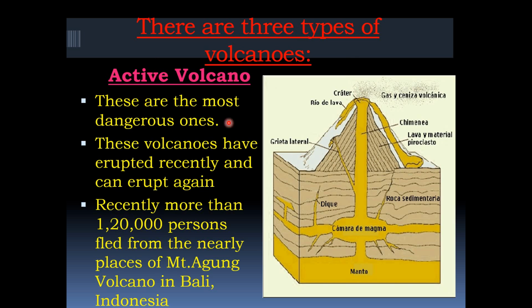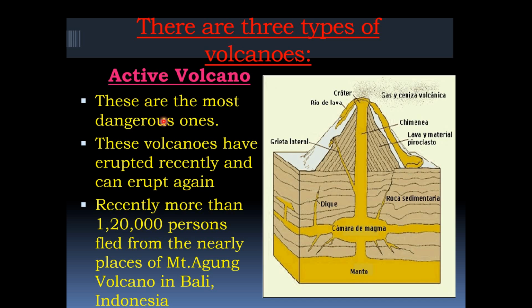Okay. So next we'll study the types of volcanoes. The first one is the active volcano. The name itself says active, meaning very active, energetic. Still existing.